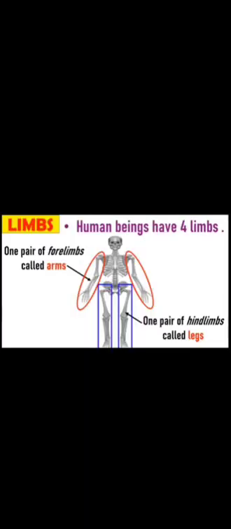Now we will see the limbs. Human beings have 4 limbs. One pair of forelimbs called arms and one pair of hind limbs called legs. Our arms and legs are composed of many bones. The bone found in our upper arm is called the humerus, and the bone found in the thigh is called the femur. Note that the femur is the longest bone in the human body, and the long bones of the body are hollow and they are filled with bone marrow.